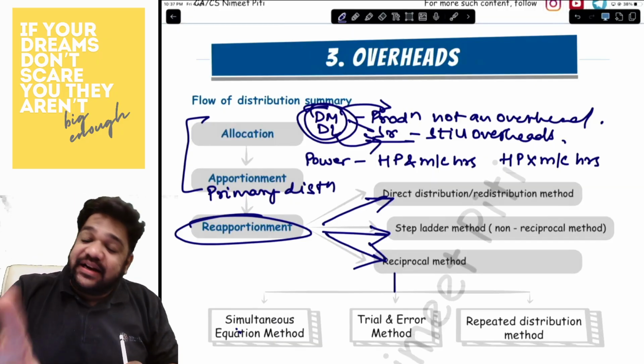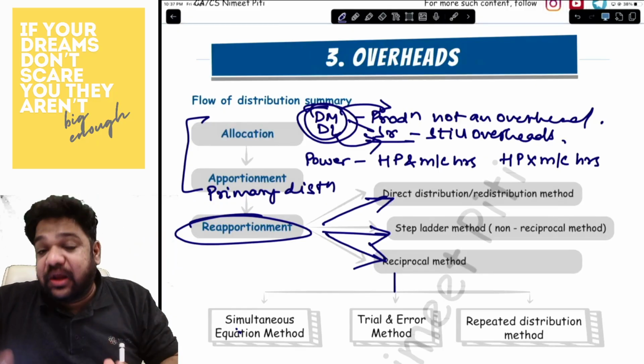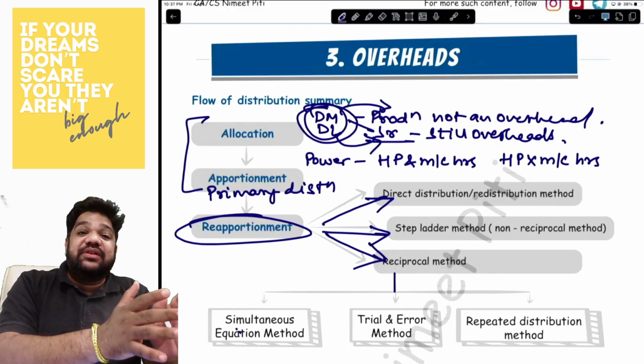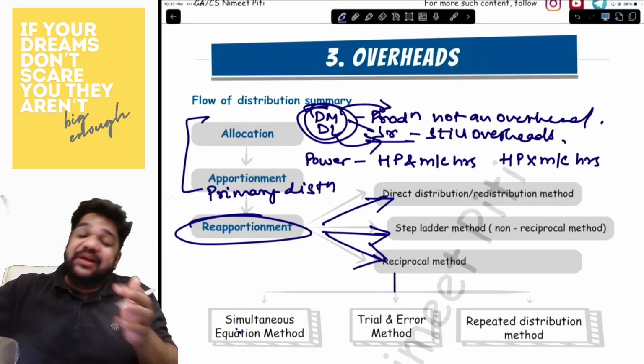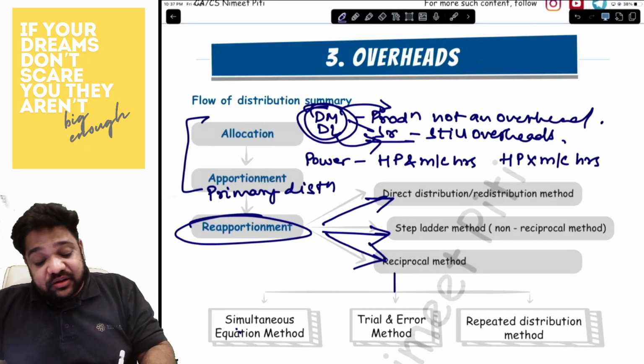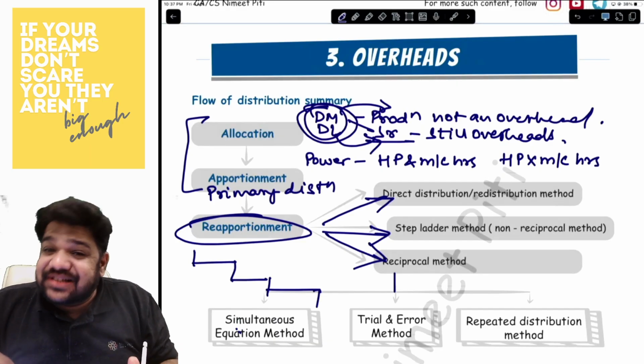Now, under the direct distribution method, all of the service department costs will be transferred only to the production departments. Under the step ladder method, one service department will serve other service departments but will not take service back. Why is it called the step ladder method? Because it will resemble a staircase.